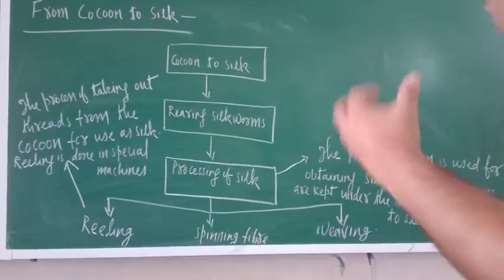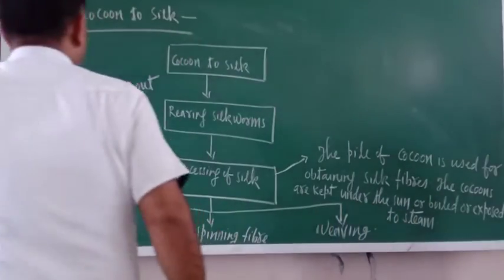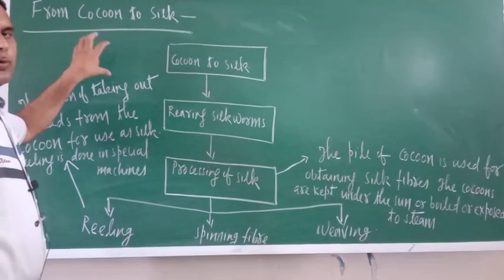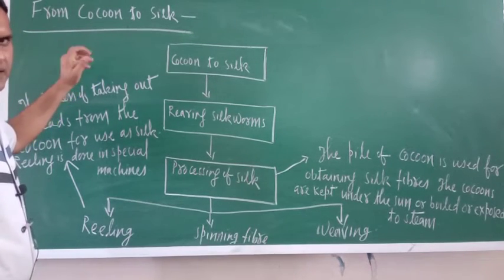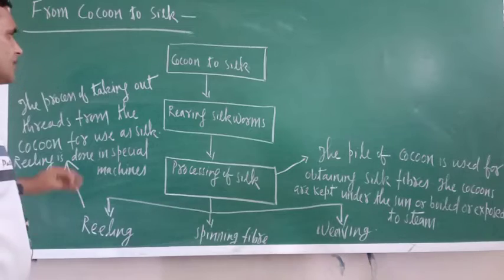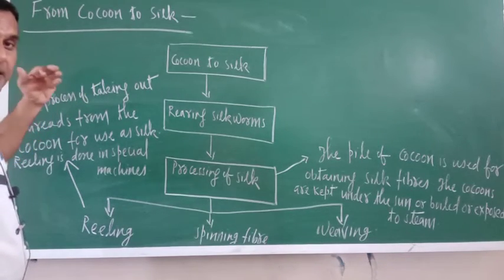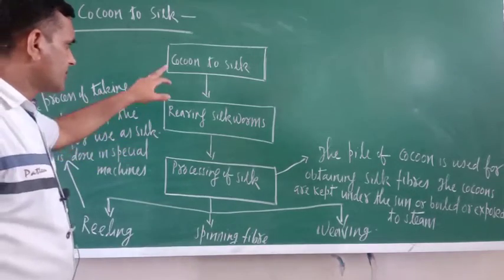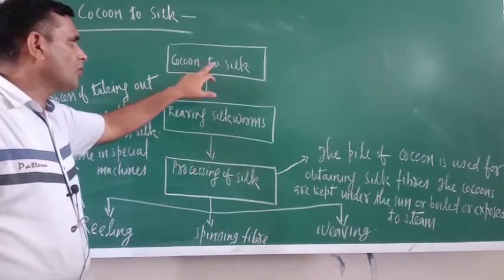So from the cocoon, which we have obtained from the life history of the silk moth. In the cocoon, what is there? A protective covering, that is thread, is there. Okay, so just see how silk can be obtained from the cocoon. The cocoon is a very important thing. So just see, here I have summarized cocoon to silk.